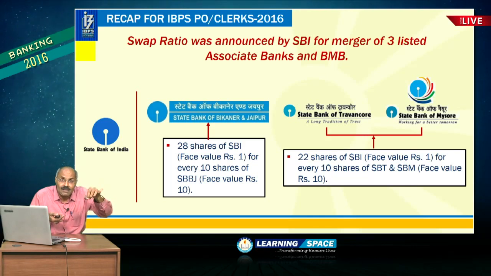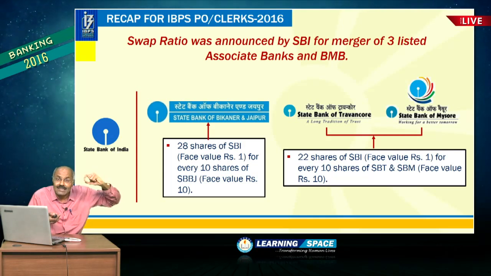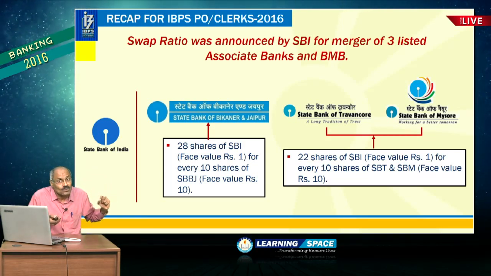I have given here 28 shares of SBI for every 10 shares of State Bank of Bikaner and Jaipur, and at the same time 22 shares of SBI for every 10 shares of State Bank of Travancore as well as State Bank of Mysore.